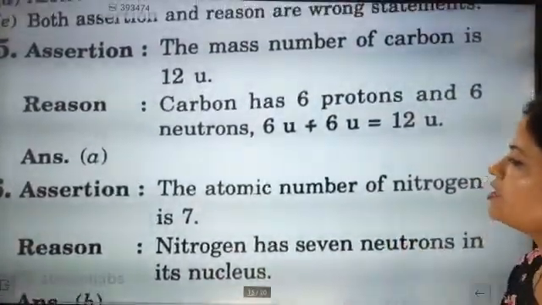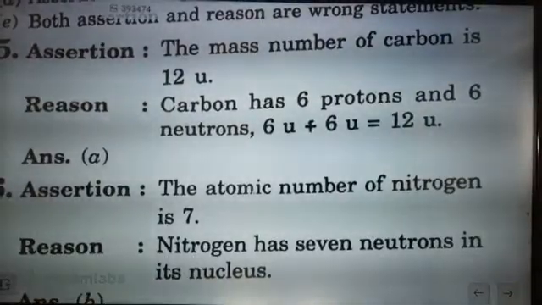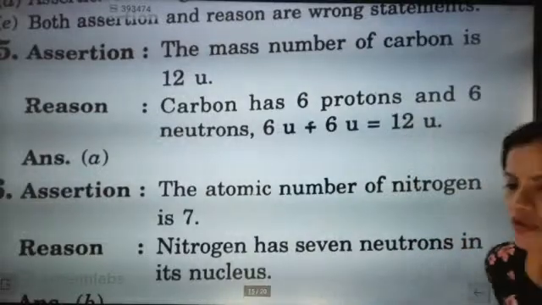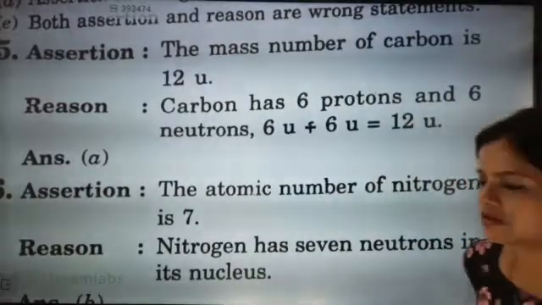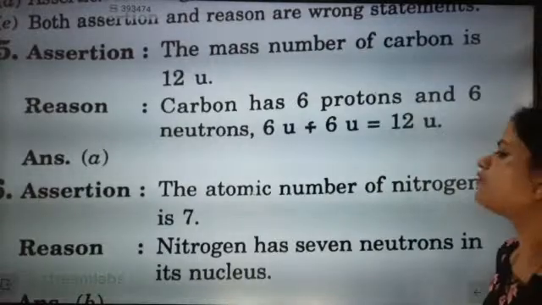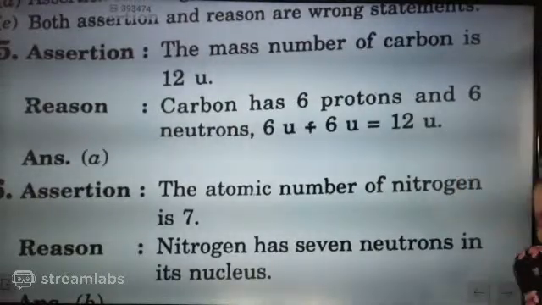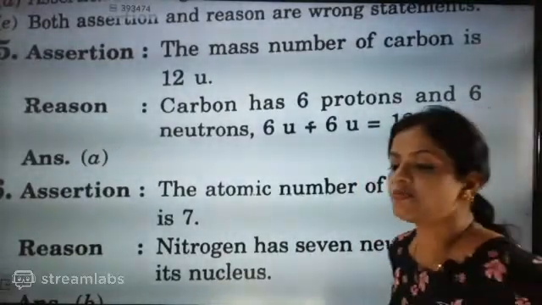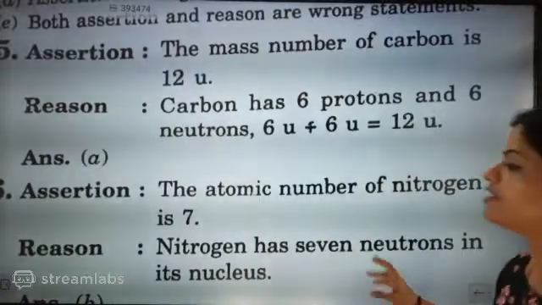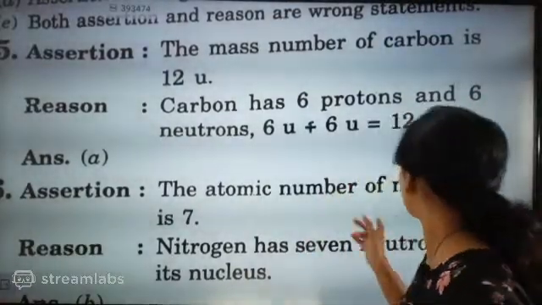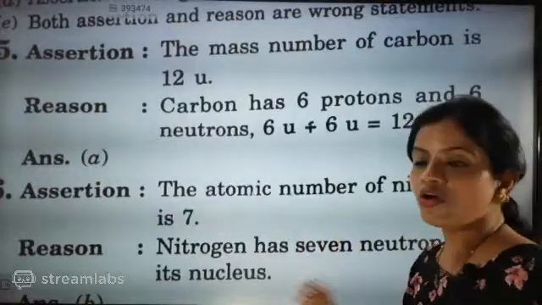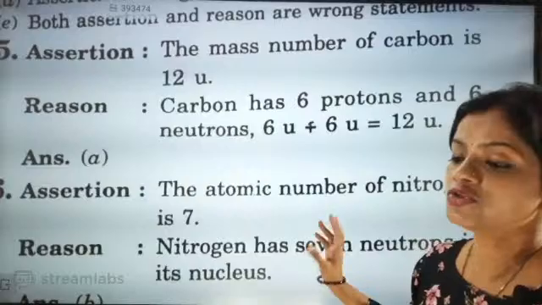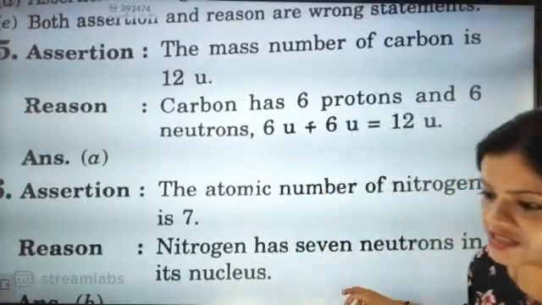Shall we go for the next question? The atomic number of nitrogen is 7, and nitrogen has 7 neutrons in its nucleus. Is it correct? Both the statements are correct, but they are not matching with each other. The atomic number of nitrogen is 7 only, and the number of neutrons in the nucleus of nitrogen is also 7, but they are not exactly related to each other. So B is the correct answer here.